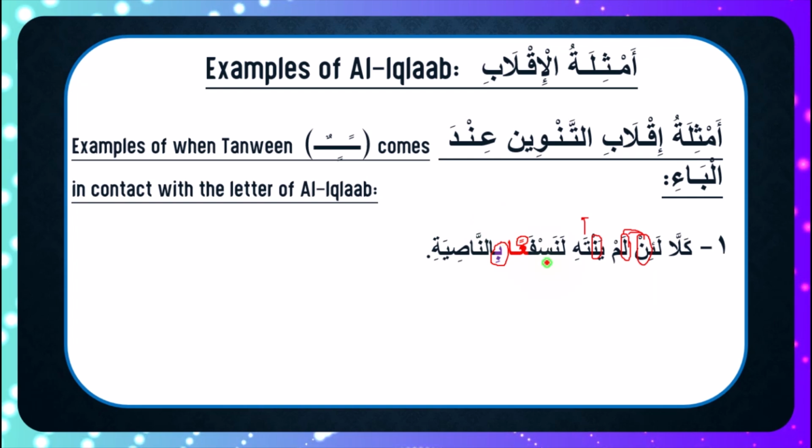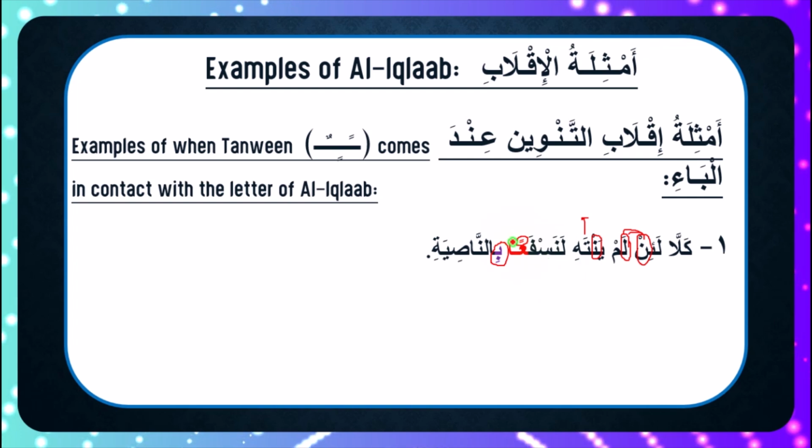So we have lanasfa'an bin nasiyah. So that's it for us. Nothing is changing here. Rather, we follow the same procedures and steps that we followed when we had the Nuun Saakinah coming in contact with letter ba.